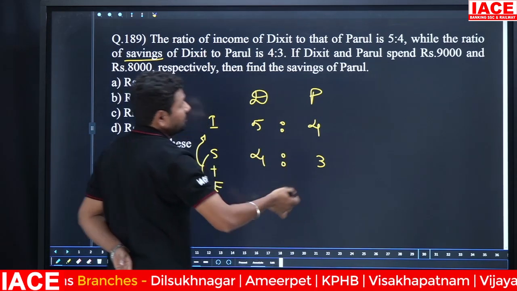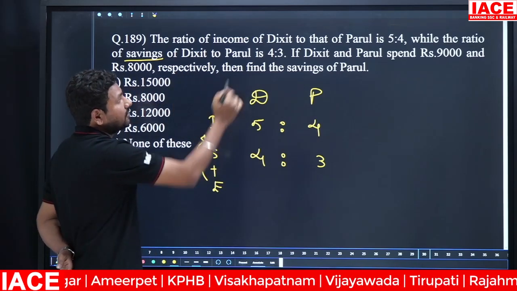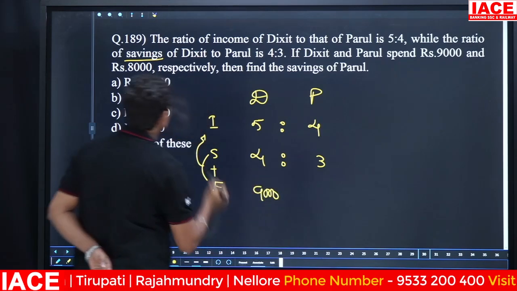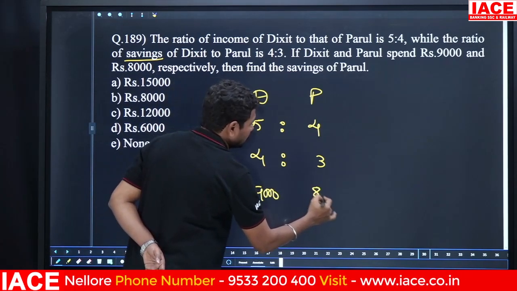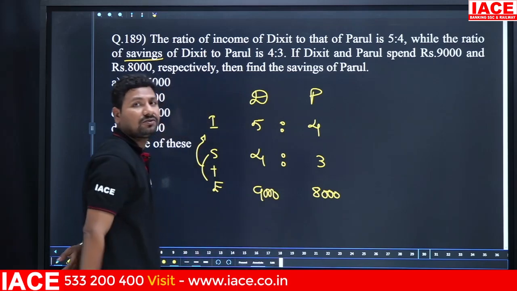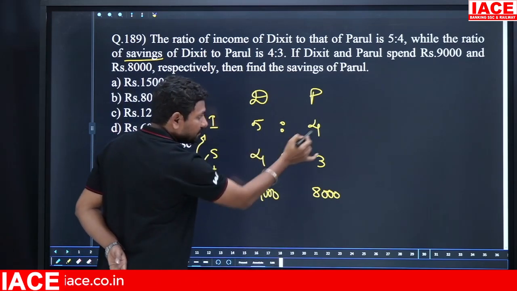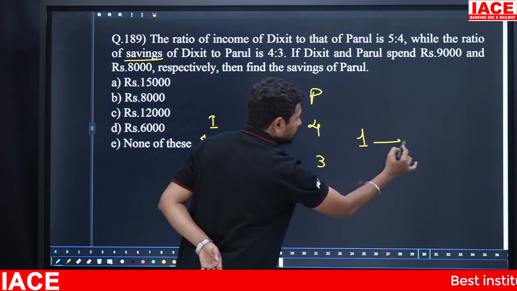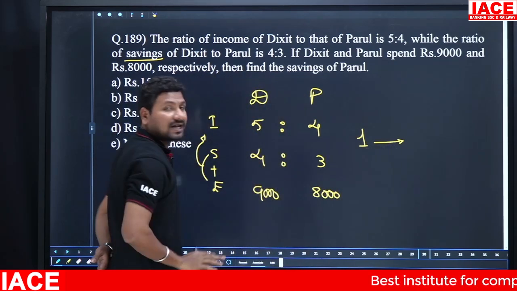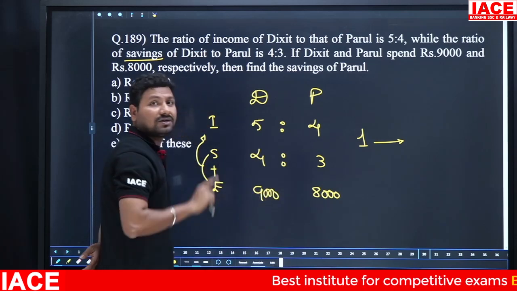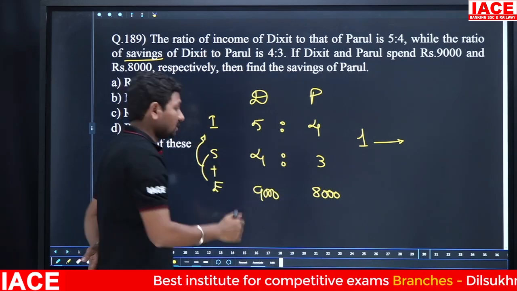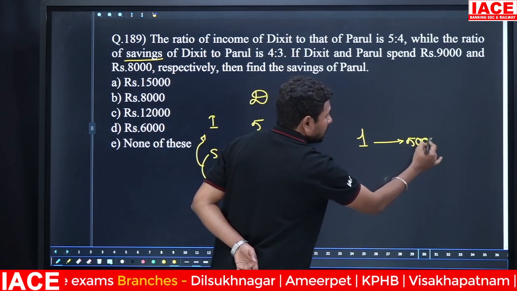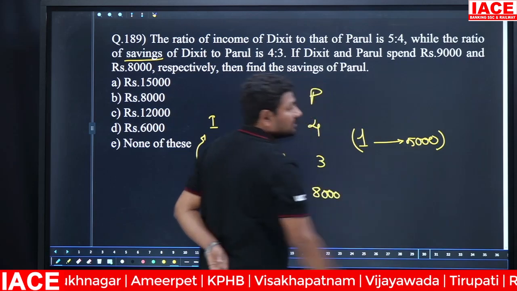But both sides are the same in parts, though not the same in money. The first person's expenditure is 9,000 rupees and the second person's expenditure is 8,000 rupees. Based on this, we have to calculate. 5 threes are 15, 4 fours are 16. 16 to 15, how many parts gap? 1 part gap. Next, 4 eights are 32, 3 nines are 27. 32,000 to 27,000 difference is how much? 5,000.